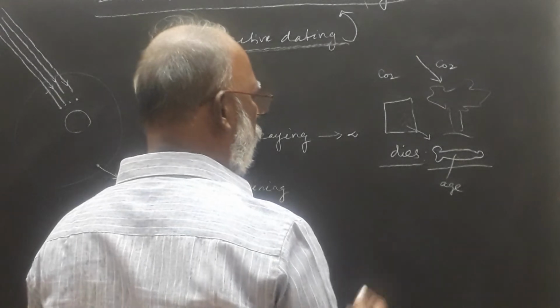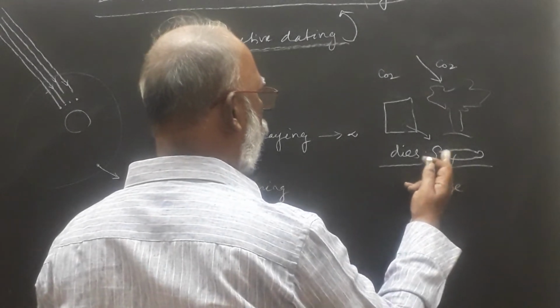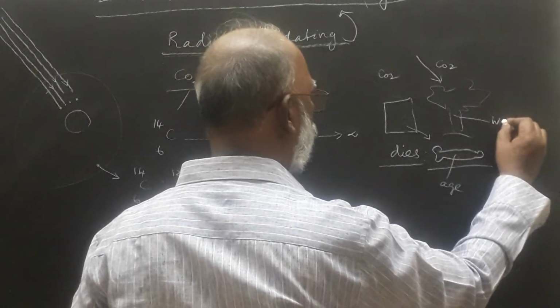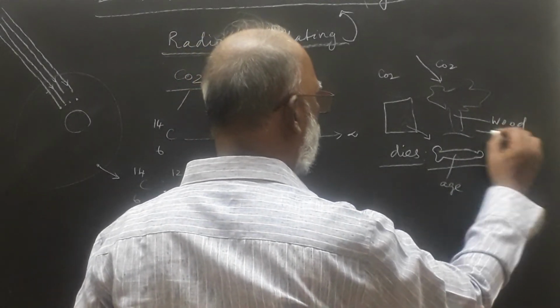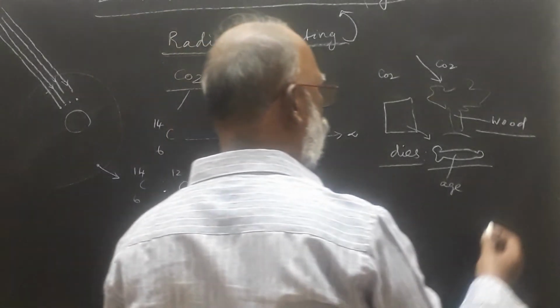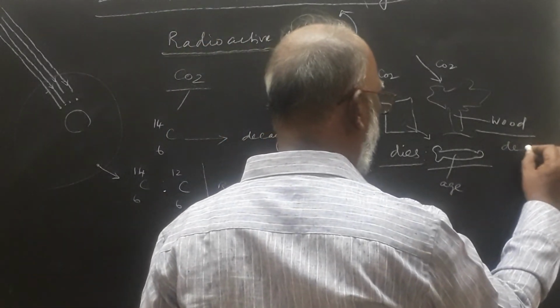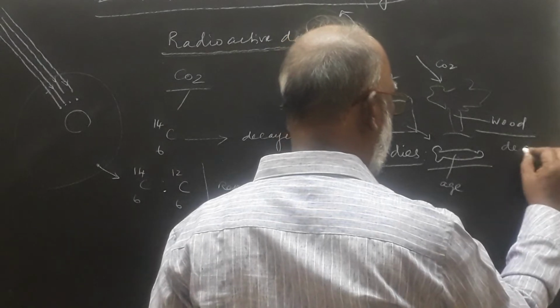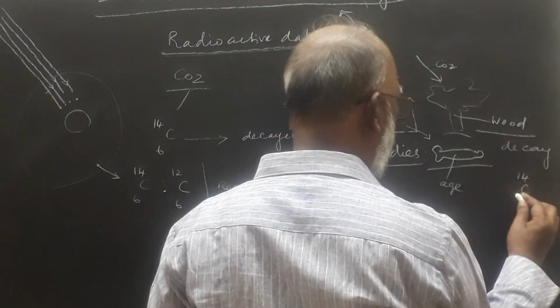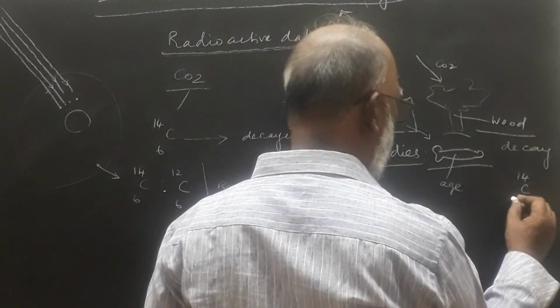That's why we can calculate the age of the bone. In the same manner, wood is not easily spoiled. That's why the decay process of carbon 14 isotopes after death happens.